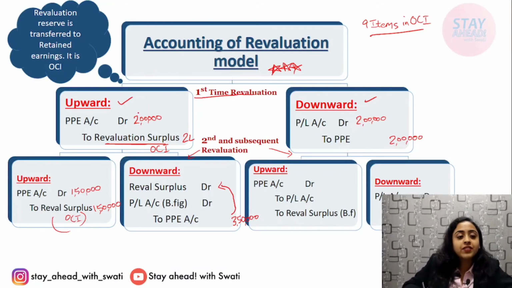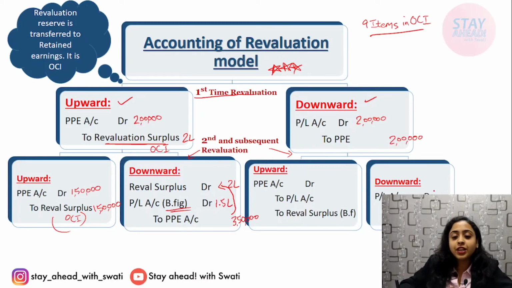That means we had 2 lakh in revaluation surplus, we'll charge this 2 lakh, and the remaining balance of 1.5 lakh will be charged to P&L. Always downward valuation will transfer to P&L and upward valuation will be transferred to revaluation surplus. But in case you have revaluation surplus, it will first be charged from revaluation surplus and then the remaining amount will be charged to P&L.